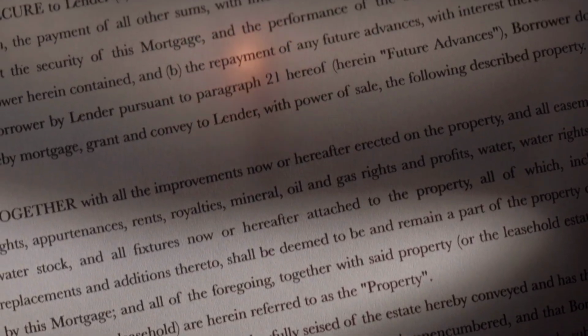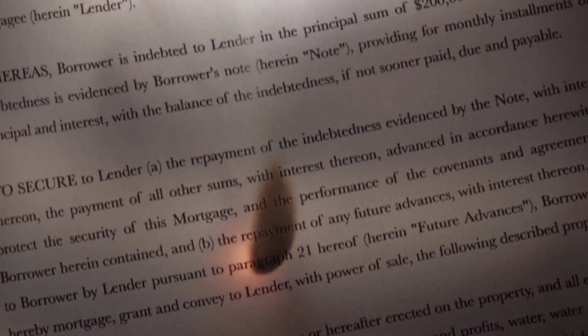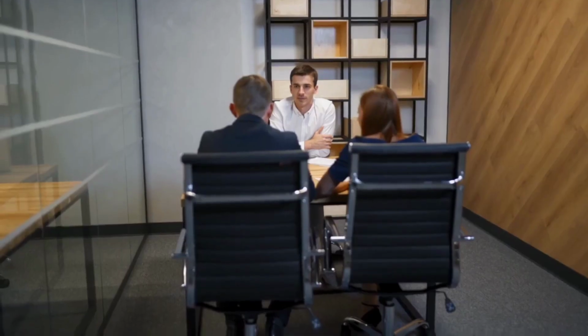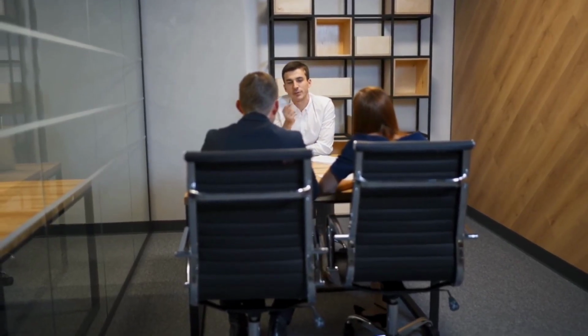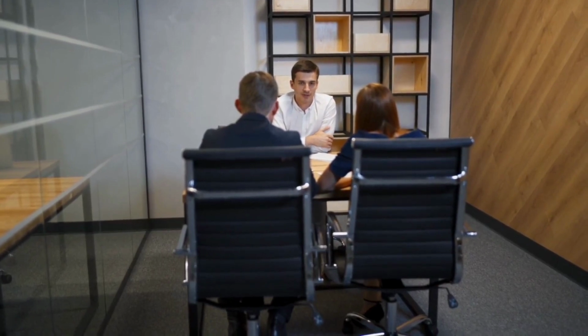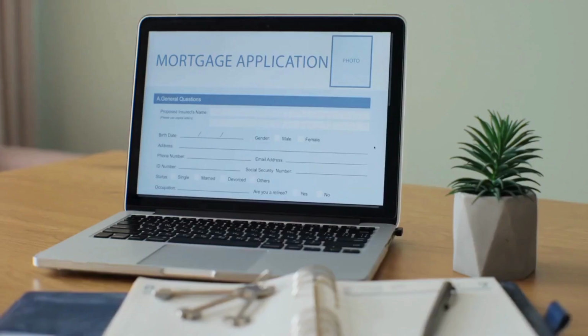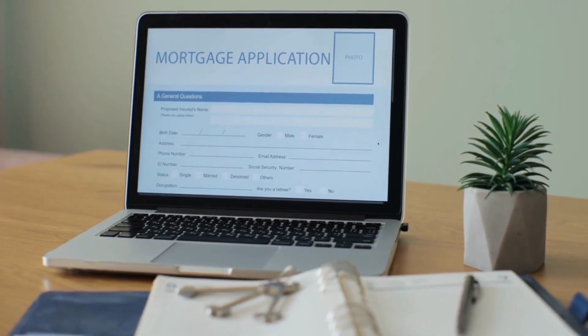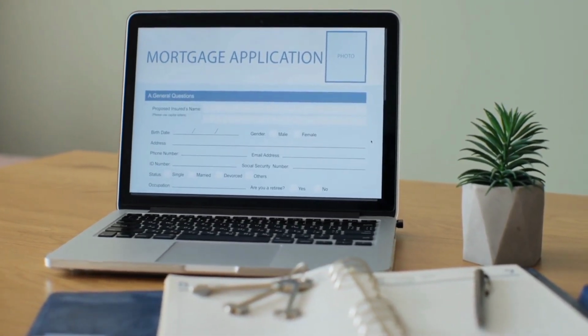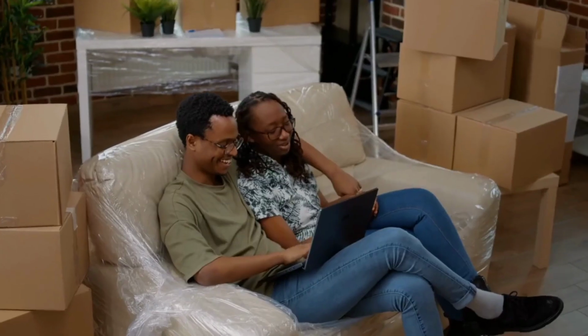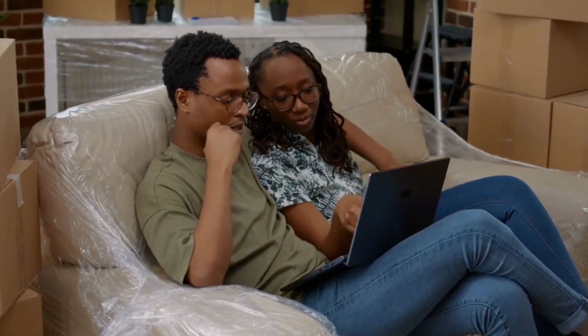The mortgage procedure typically involves the following steps and more detailed breakdown of the mortgage procedure. Pre-approval. You contact a mortgage lender or broker to get pre-approved for a mortgage. You provide financial information, including income, expenses, credit history, and employment details. The lender assesses your financial situation and issues a pre-approval letter indicating the maximum loan amount you're eligible for. House hunting. With your pre-approval in hand, you can start searching for a home within your budget. You can work with a real estate agent to help you find suitable properties.